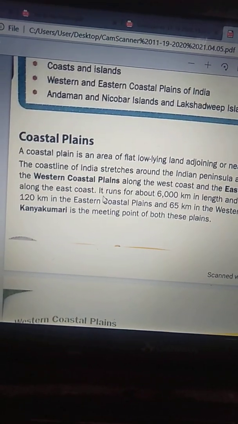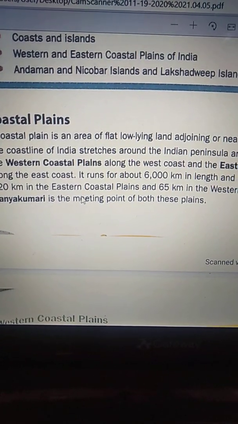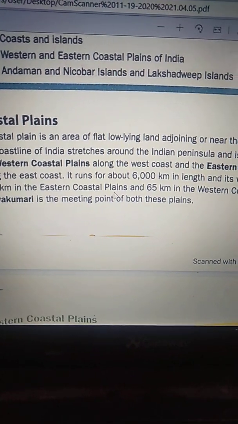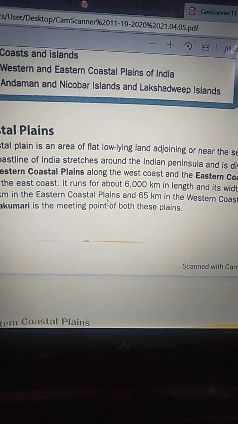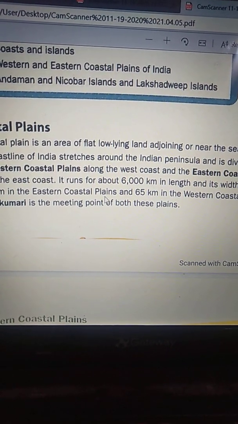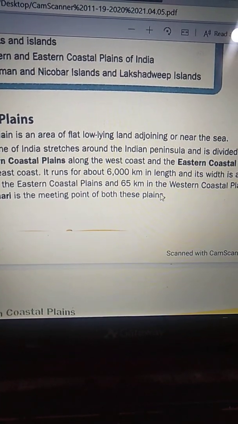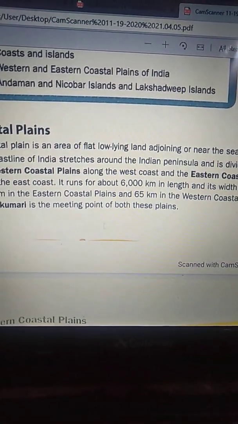The coastline runs for about 6,000 kilometers in length, and its width is about 120 kilometers in the eastern coastal plains and 65 kilometers in the western coastal plains.